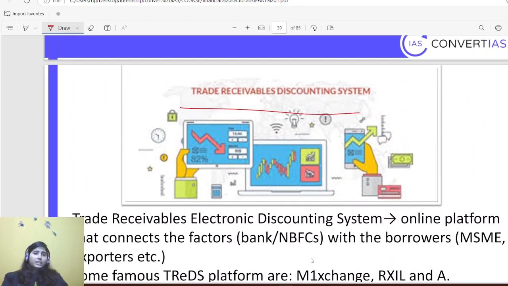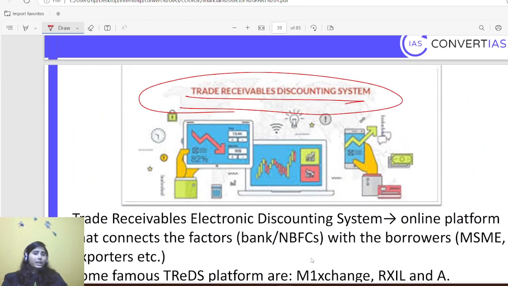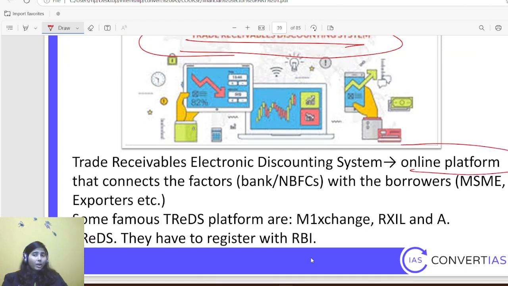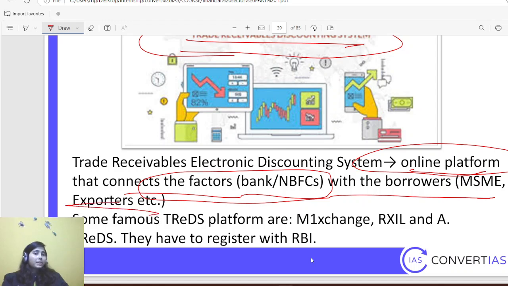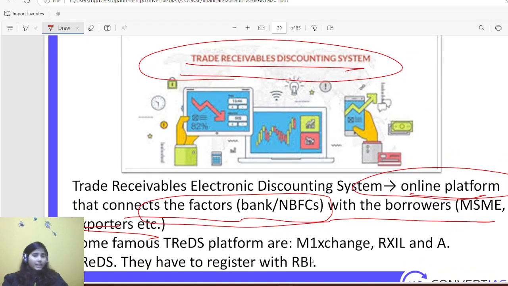Then comes the trade receivable discounting system. The Trade Receivable Discounting System is an online platform that connects the factors, banks and NBFCs with the borrowers, MSMEs and exporters. Okay, same thing. See, I am a seller. I have some bills of exchange from a bigger, renowned institution, but I need liquidity right now. So where will I go? I'll go to this trade electronic discounting system platform. It is developed by the government itself.